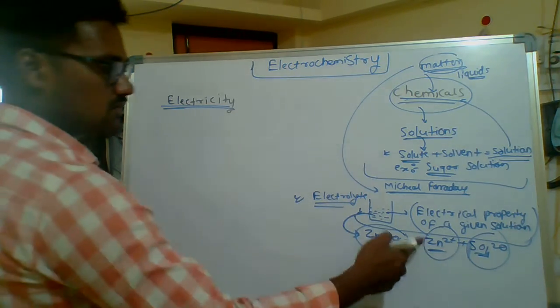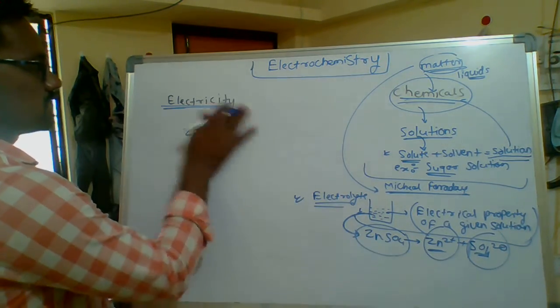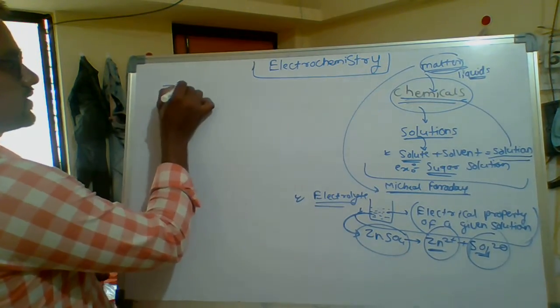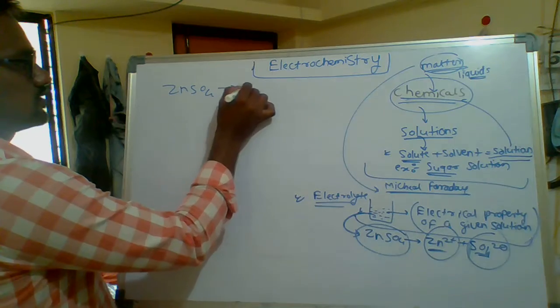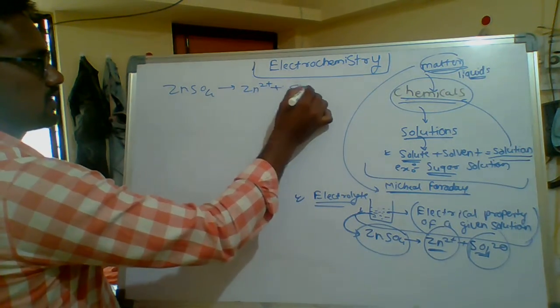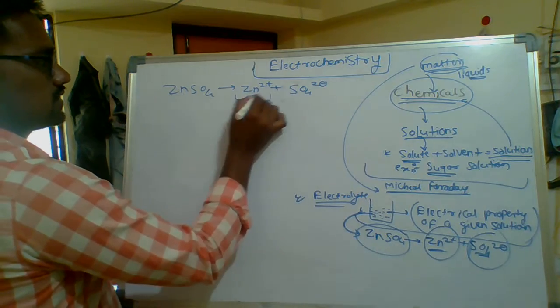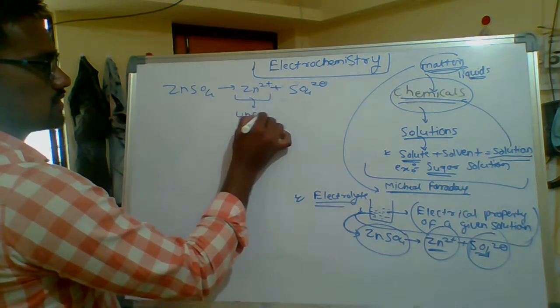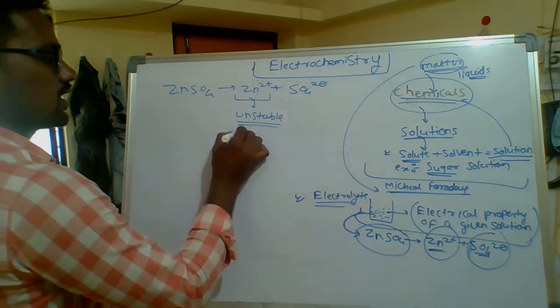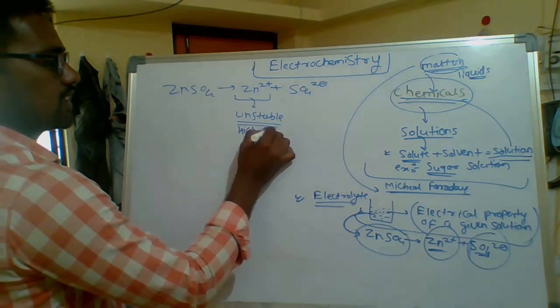Zinc sulfate has zinc plus 2 ions and sulfate ions. This charge is unstable in nature, having high energy.